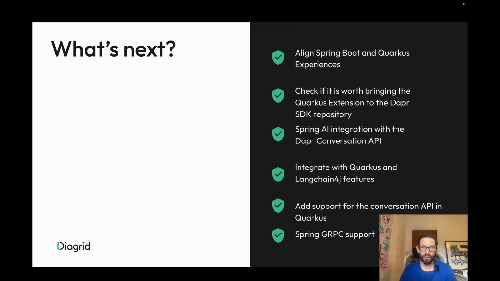Finally, we are also looking into LangChain4j, because we believe that LangChain4j is a good alternative in the Quarkus ecosystem that we need to tackle. So we will start building some use cases for LangChain4j and the Quarkus support, also bringing the Conversation API to Quarkus. And we were looking into support for Spring gRPC in Dapr to interact with gRPC services as well. That's supported already in Dapr, but we need to add the Spring layer on top of it.